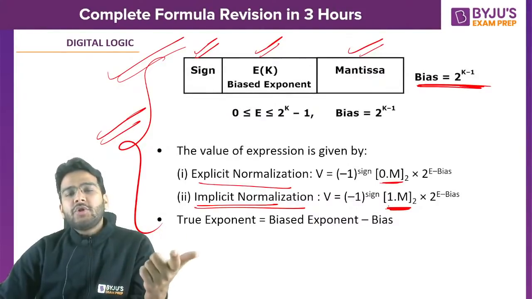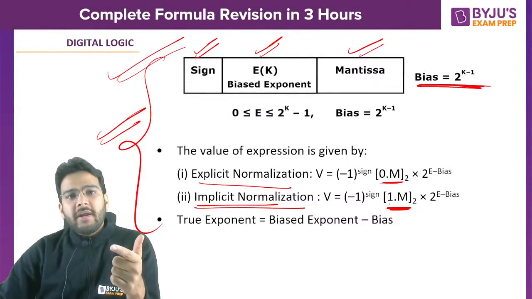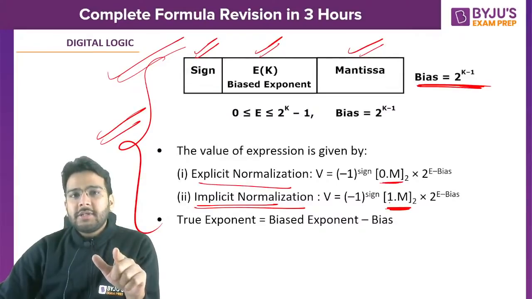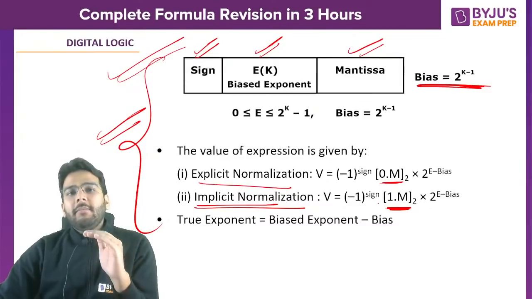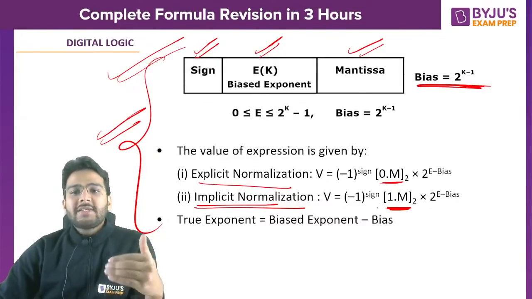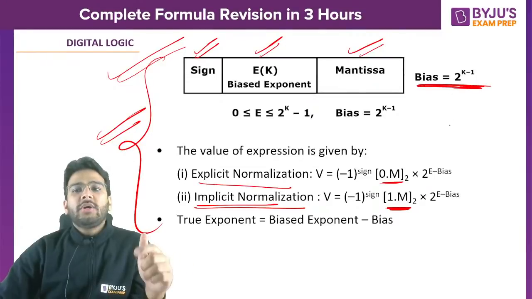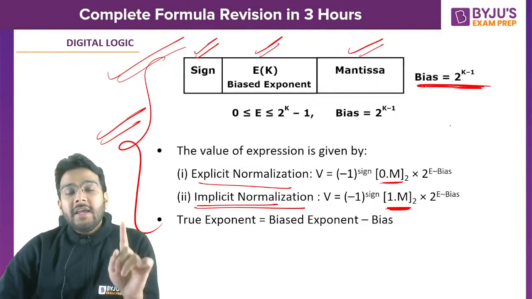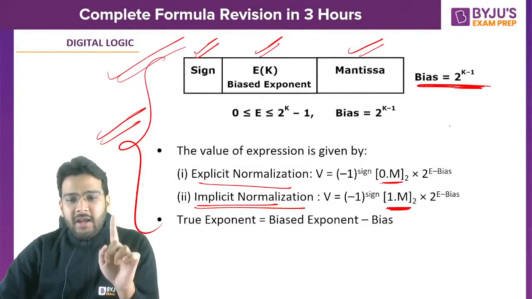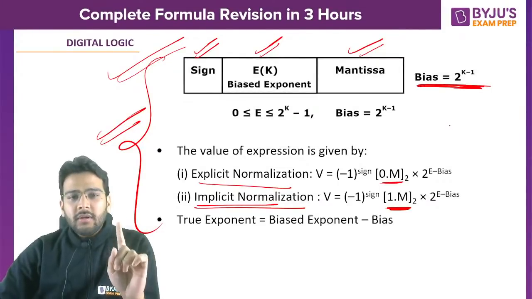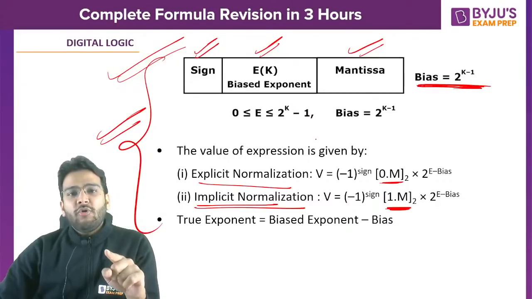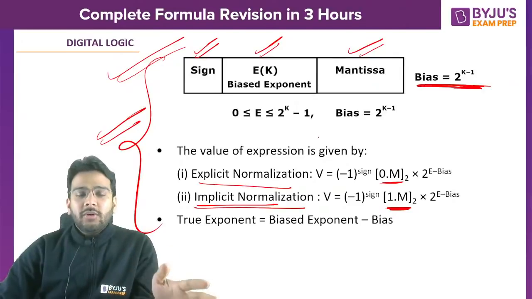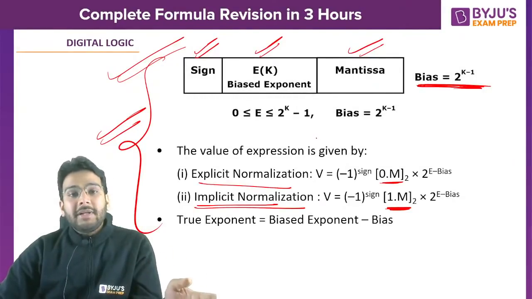Clear? Minus 1 raised to the power s, 0.m into 2 raised to the power e minus bias. That is the formula for explicit. For implicit, you have minus 1 raised to the power s, 1.m into 2 raised to the power e minus bias. How do you calculate bias? Bias will be 2 raised to the power k minus 1. What is k? k is the number of bits present in the exponent. I hope it is clear. This structure, this format for representing floating points, I'm talking about without this IEEE standard.